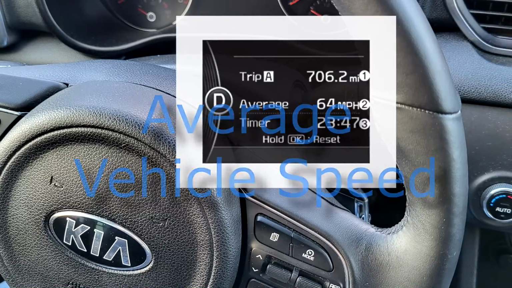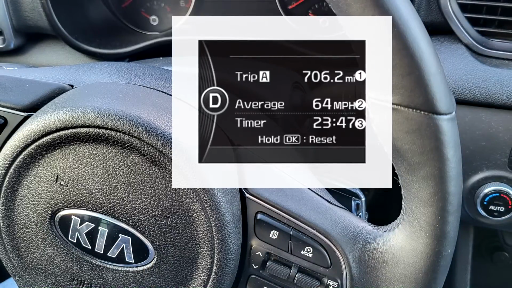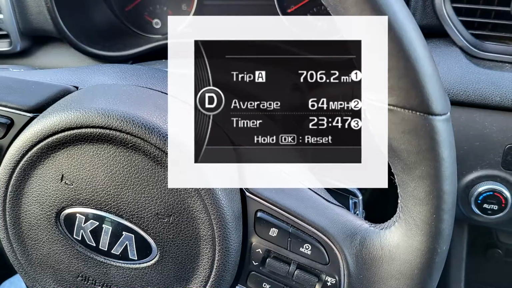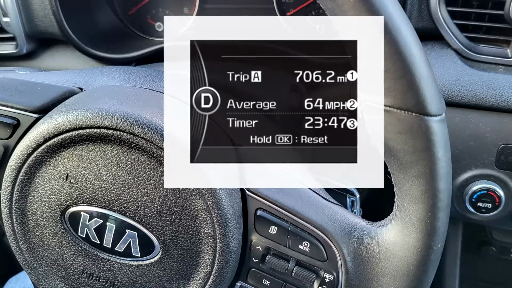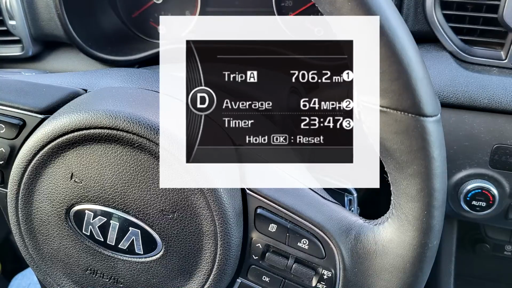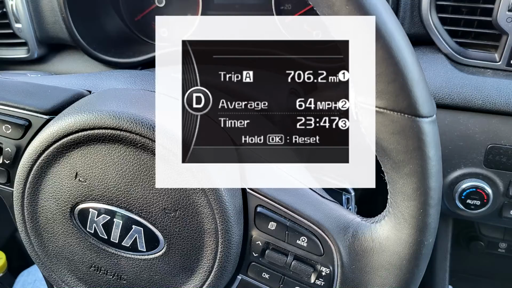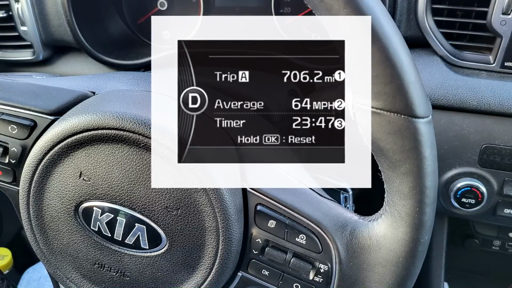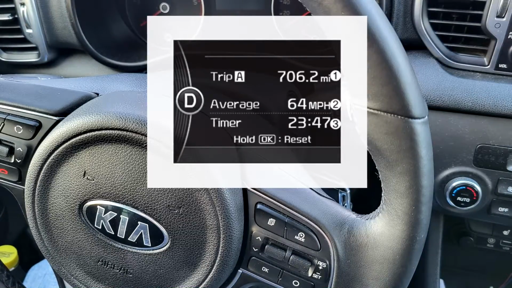Average vehicle speed. The average vehicle speed is calculated from the total driving distance and driving time since the last average vehicle speed reset. Speed range: from 0 to 160 miles per hour, or from 0 to 240 kilometers per hour. To reset the average vehicle speed, press the OK button (Reset) on the steering wheel for more than 1 second when the average vehicle speed is displayed.